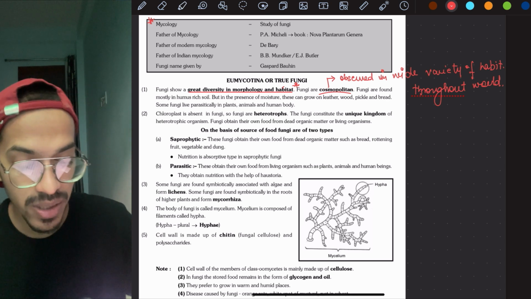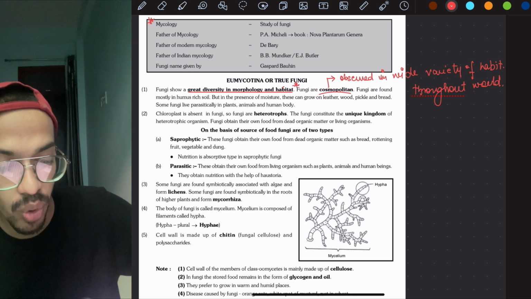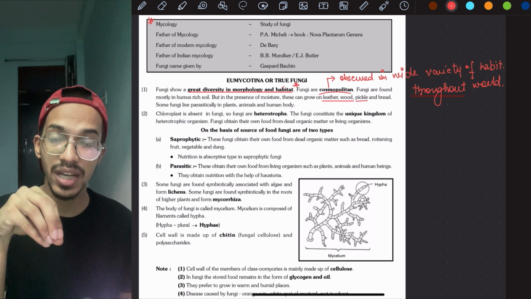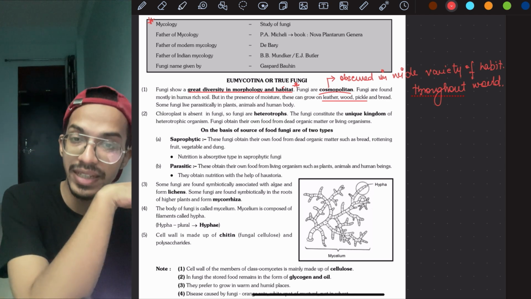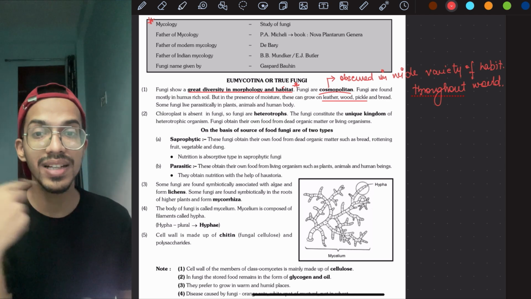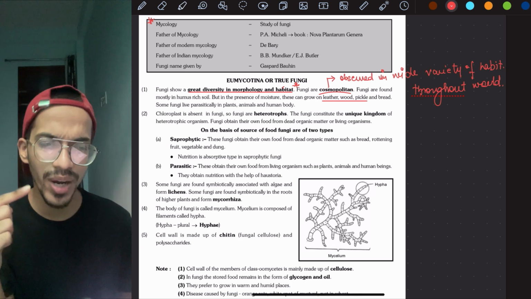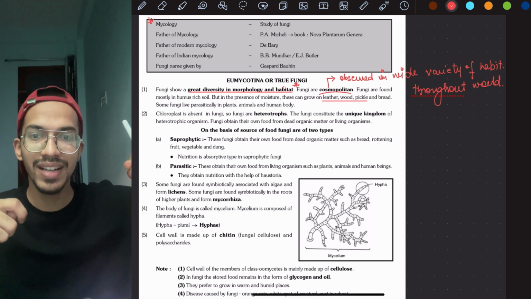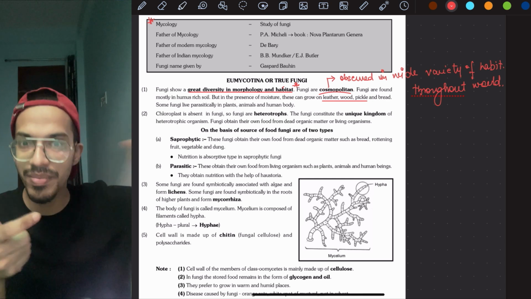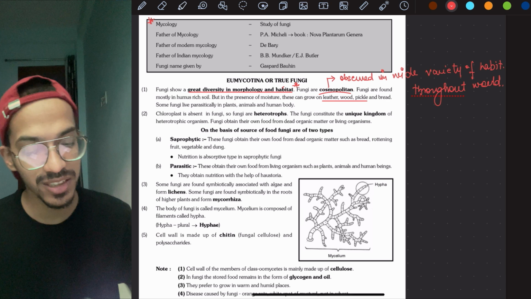But in the presence of moisture, they can grow on leather also, they can grow on wood, they can grow on pickle. You might have seen that when mom keeps pickle, and if she has not added preservative or didn't keep the oil up to the top of it, what will happen? In the initial stage, fungi will form in those areas. And a lot of times students say, okay, it happens, this white thing, my mom just mixes it up. Guys, of course it will die because of the oil and all those things, but you have mixed it up and then you are eating it. So I have seen this happening somewhere.